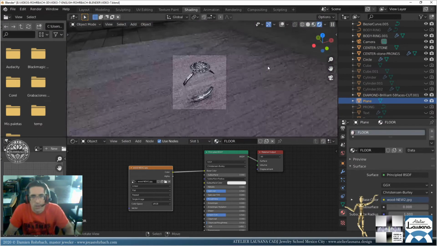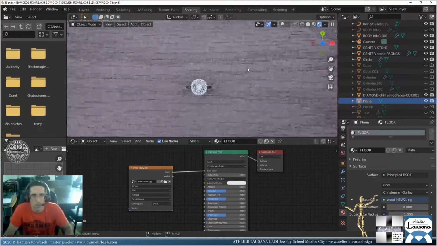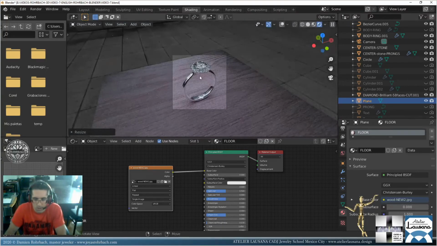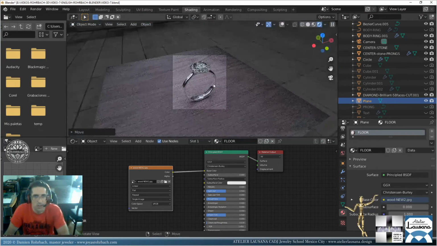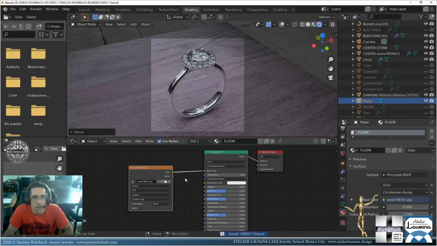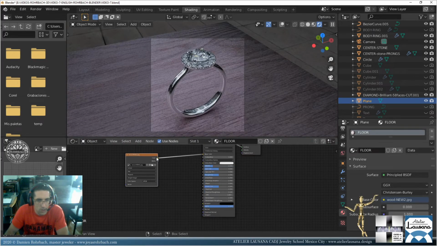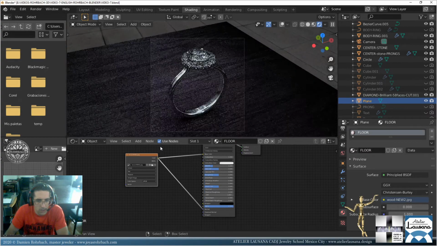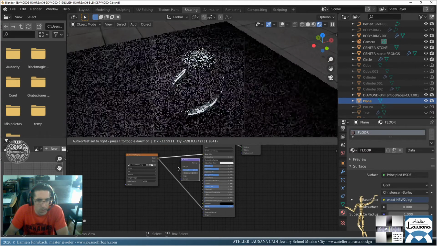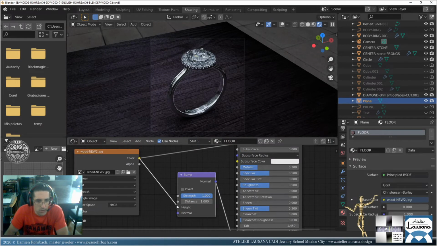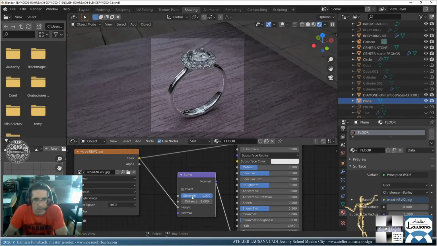Okay. So let's make the floor smaller. We don't need such a big floor anymore. That's better for the texture. Let's put it here. That's perfect. Let's bring some metallic on. Now let's bring a bump. Okay, let's connect color to bump to normal here. Let's bring the vector bump here. I'm not using a normal map, so I'm going to use the height factor here at 1.